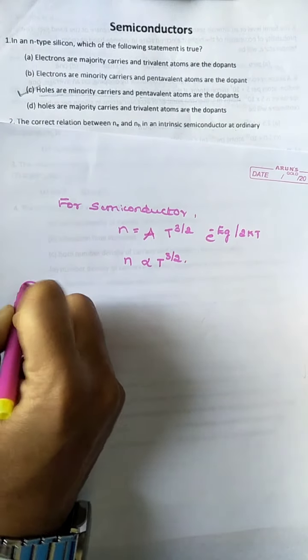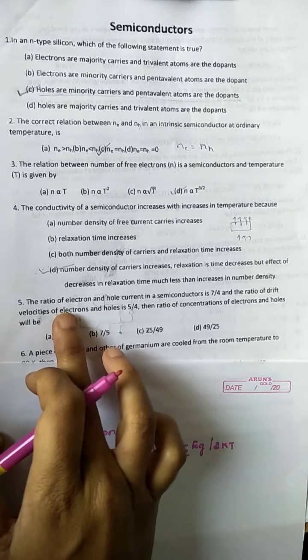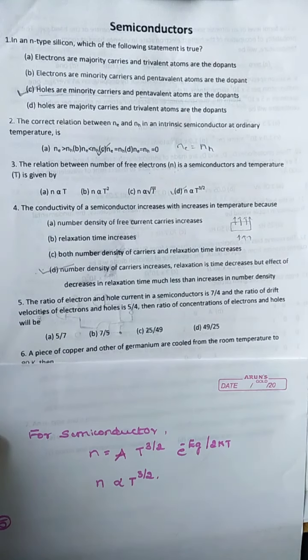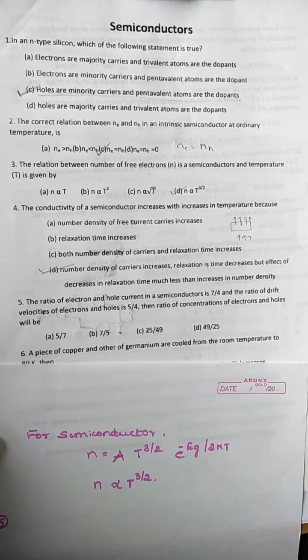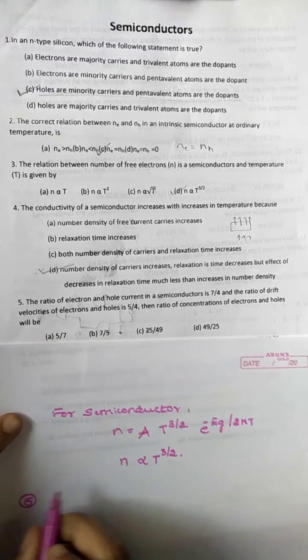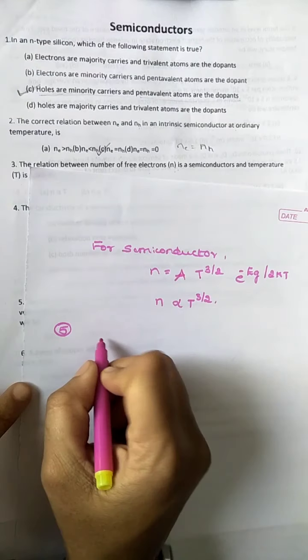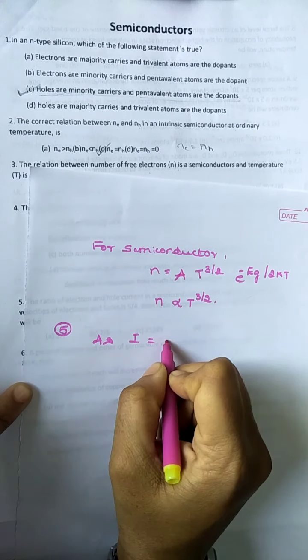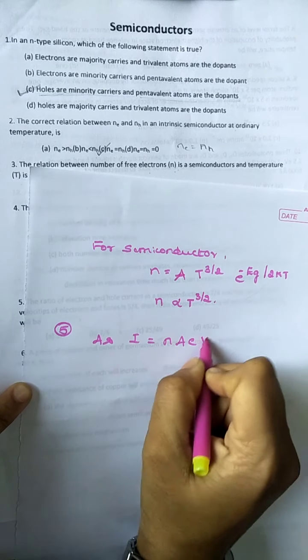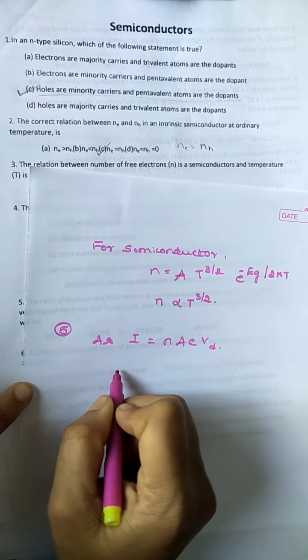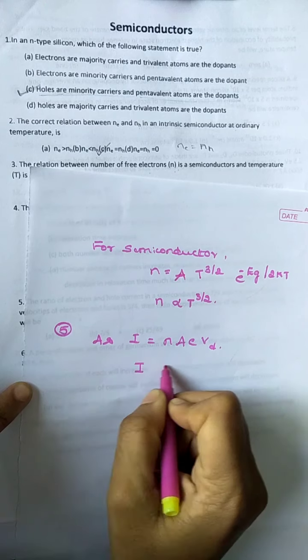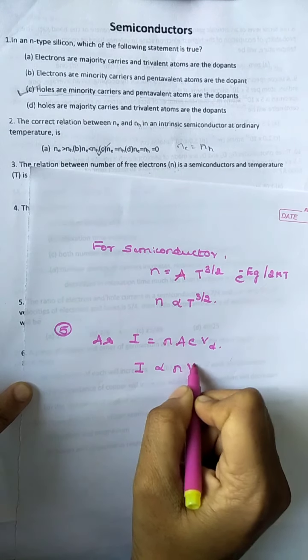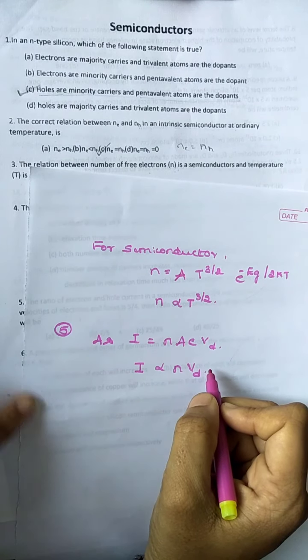The ratio of currents of electrons and holes in the semiconductor is 7 by 4. So we write the formula as I is equal to nAe into vd. Now the current is directly proportional to number density and drift velocity.